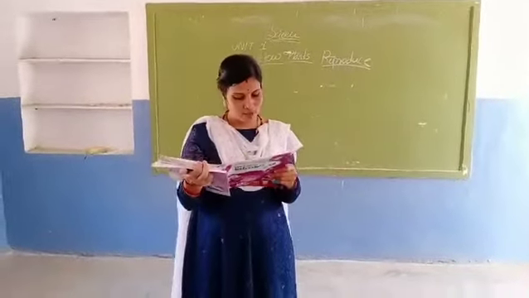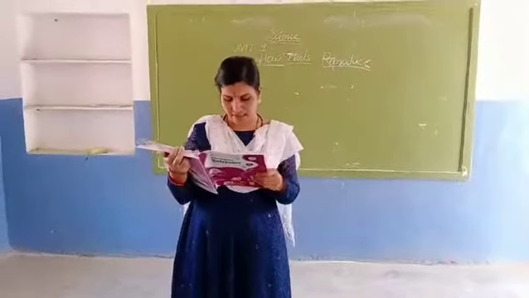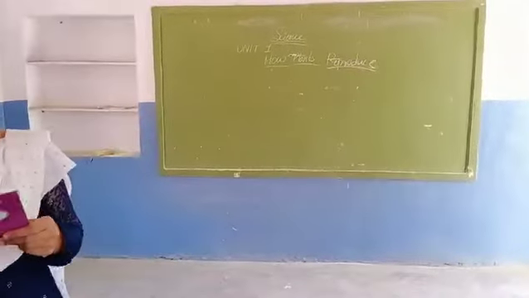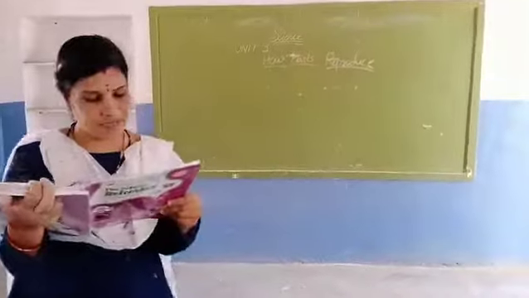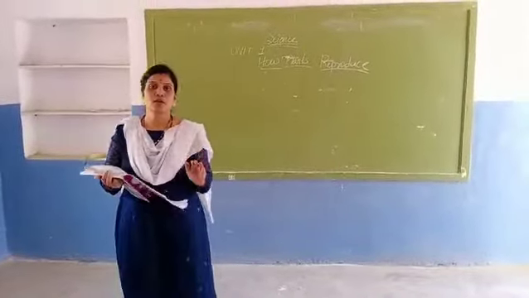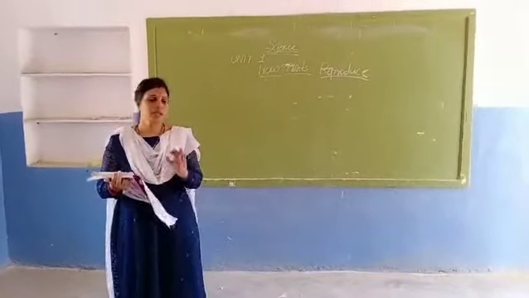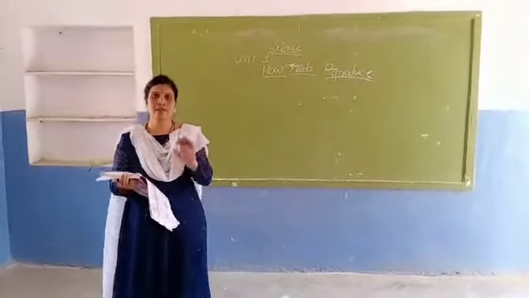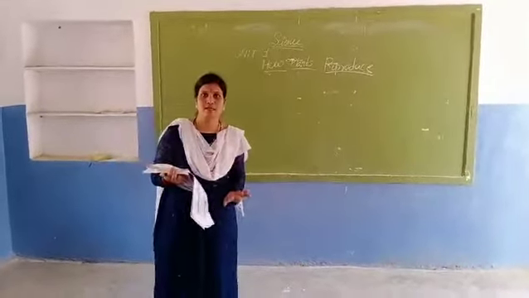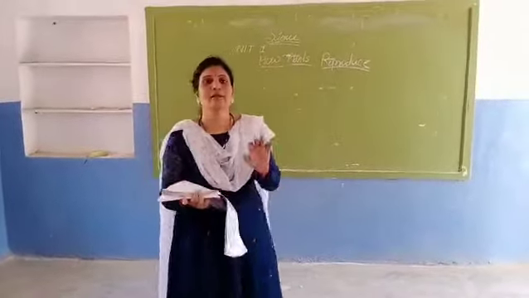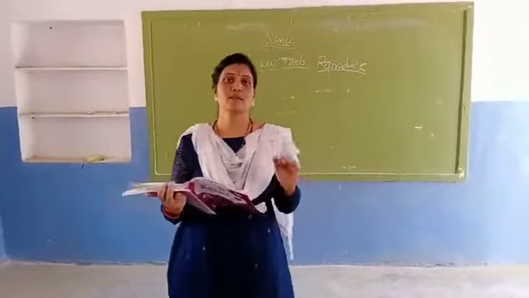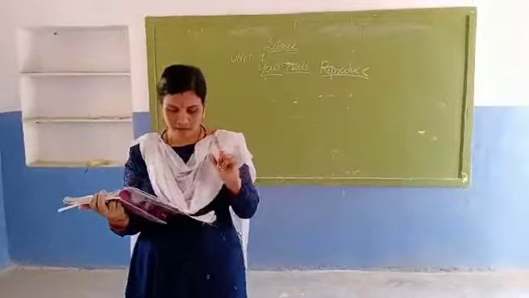If all the seeds fall near the mother plant and start germination, they would not get enough light, water and space to grow. Dispersal of a seed takes place by various agents. So what is he saying? He is telling here in the lesson, if the dispersal does not take place, the plant will not grow well. So there must be dispersal of a seed from the mother plant.